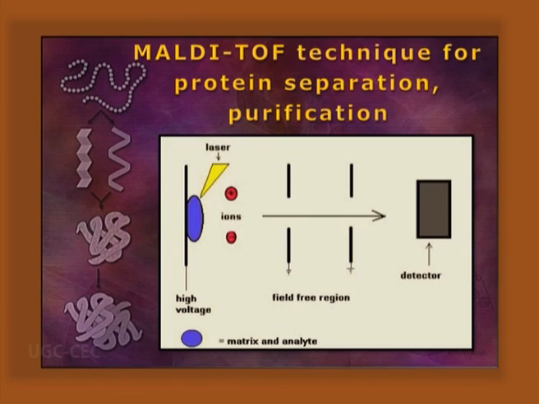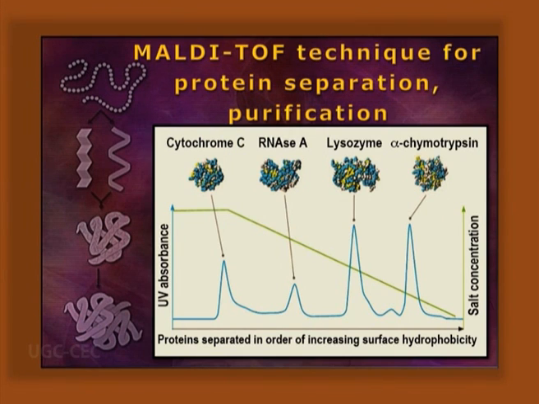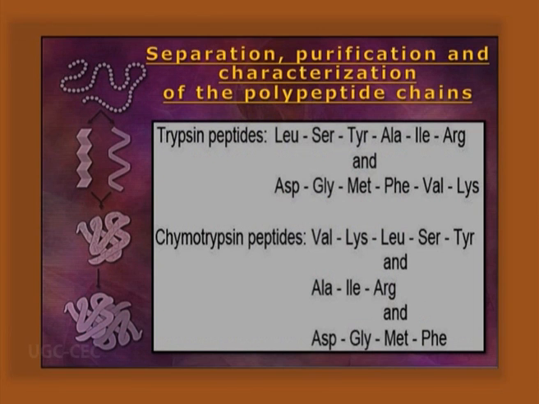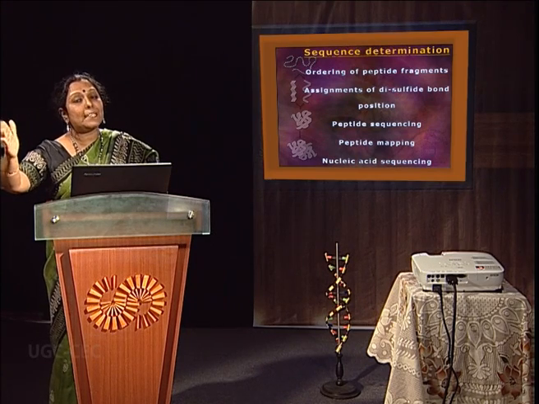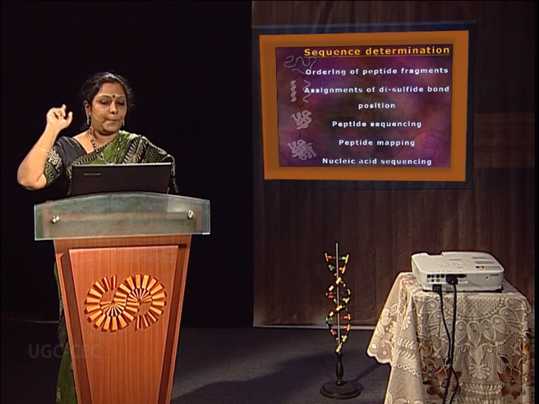Now, separation of all those peptides and amino acids can be done by MALDI technique, ion spray technique, SDS-PAGE technique, and that can also be purified. And after purification, they can be characterized, and the overlapping sequences will help us to know which are the common sequences, because all those sequences are made with trypsin and chymotrypsin digestion. Now, sequence determination includes ordering of the overlapping peptide fragments, assignment of the disulfide bond, because if cysteines are present, we can know the disulfide bond must be present there.